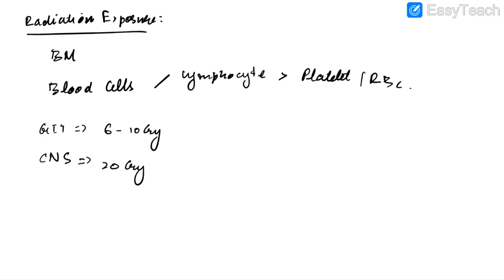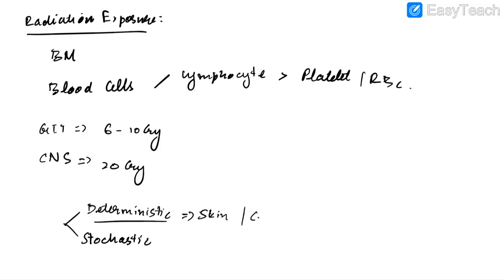There are two types of effects of radiation exposure. One is the deterministic effect, also known as non-stochastic effect, and the other is the stochastic effect. Stochastic effects are also known as chance effects. Under deterministic effects, we have skin effects and cataract, whereas under stochastic effects, we have mutations. So this is how we classify effects of radiation exposure.